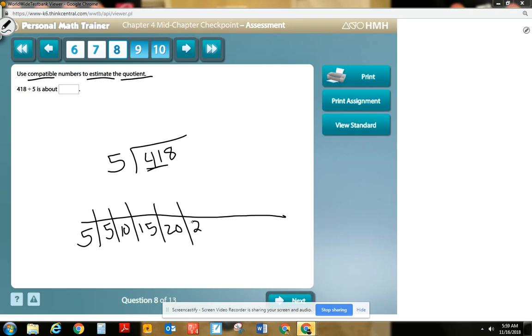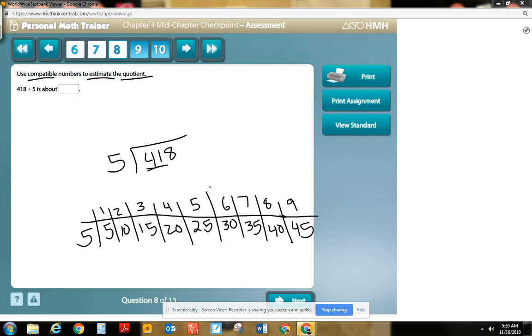And I know some of you are pretty amazing with your facts, but I want everybody to write out these multiples like this, even if you're amazing with your facts. So 5 times 1 is 5, 5 times 2 is 10, 5 times 3 is 15, 5 times 4 is 20, 5 times 5 is 25, 5 times 6 is 30, 5 times 7 is 35, 5 times 8 is 40, 5 times 9 is 45.